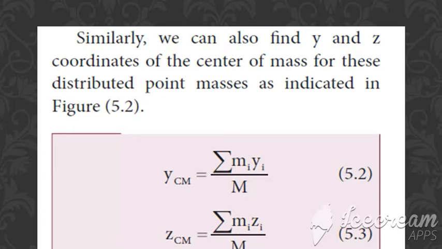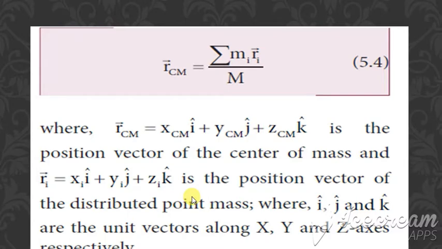Clear? Now if you are writing for r of cm, in the same way we can write it as summation mi ri divided by summation mi, which is written as M alone. This r of cm is also equal to x of cm times i cap plus y of cm times j cap plus z of cm times k cap, because r of cm is the position vector. If you are considering only one coordinate, then we can write it with i alone. Same way for x, y, and z.